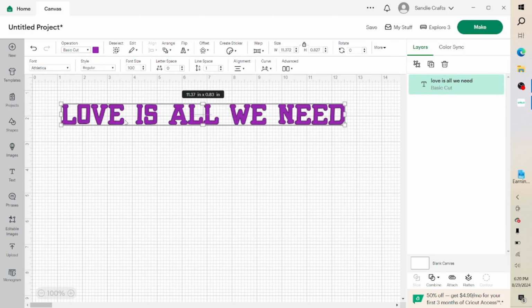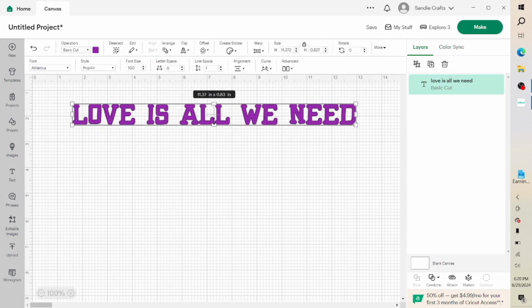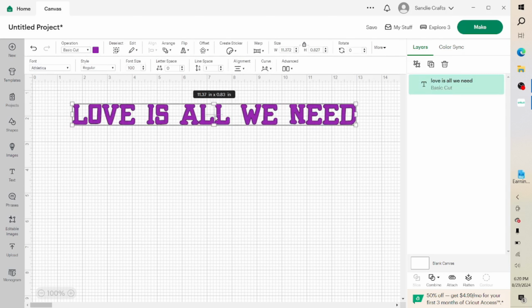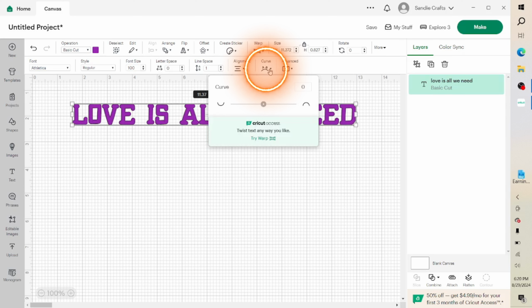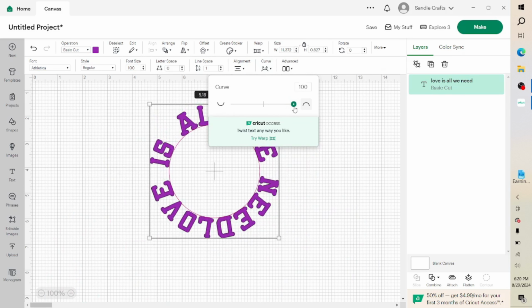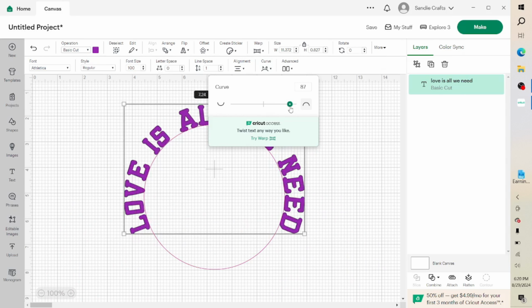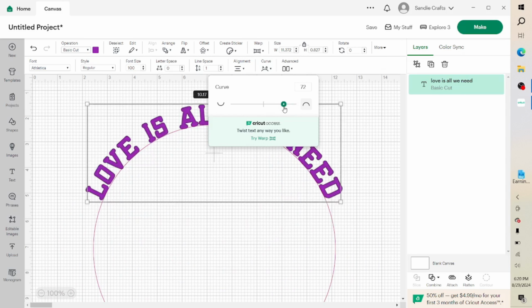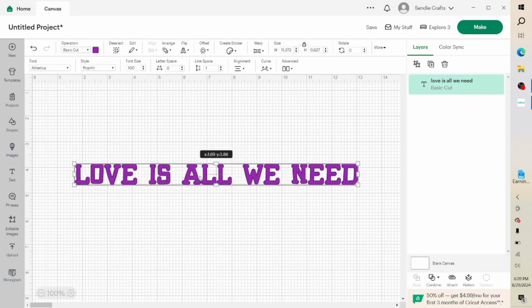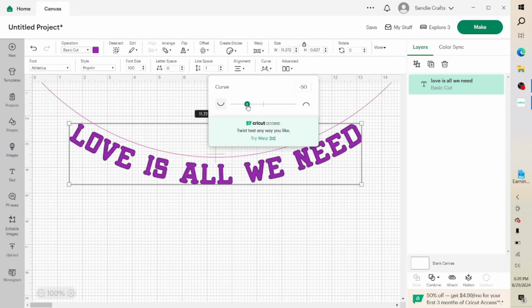Next, on the top of the Cricut Design Space, you will see the Curve tool. Click on that and you will have an option to move the slider right or left. If you move the slider to the right, the text will curve downward. And when you move the slider to the left, the text will curve upward. You can experiment on this to make your project the twist that you're looking for. And that's it. Easy peasy.